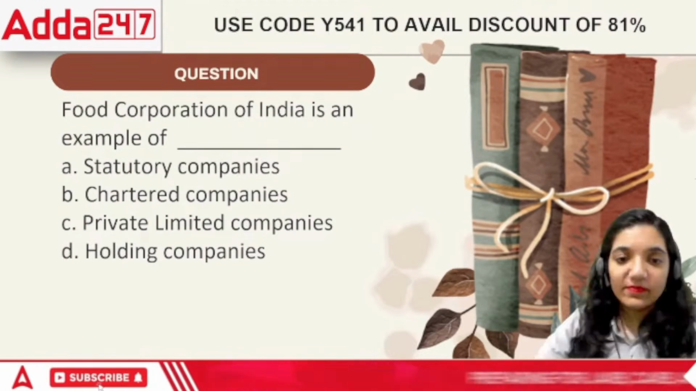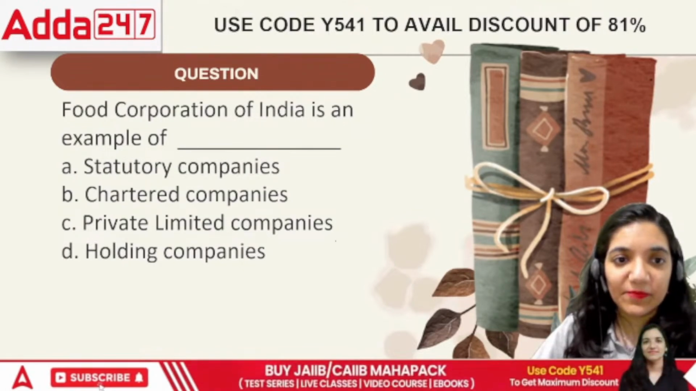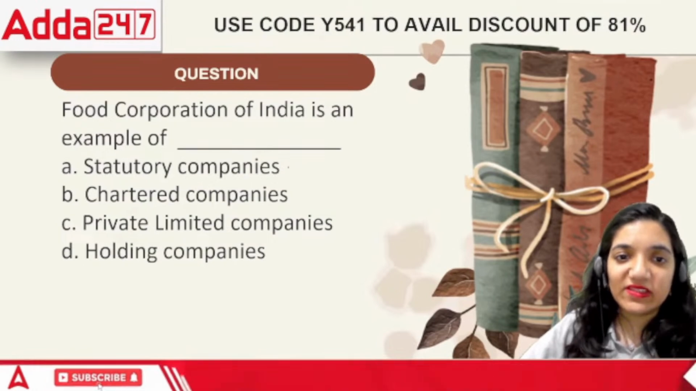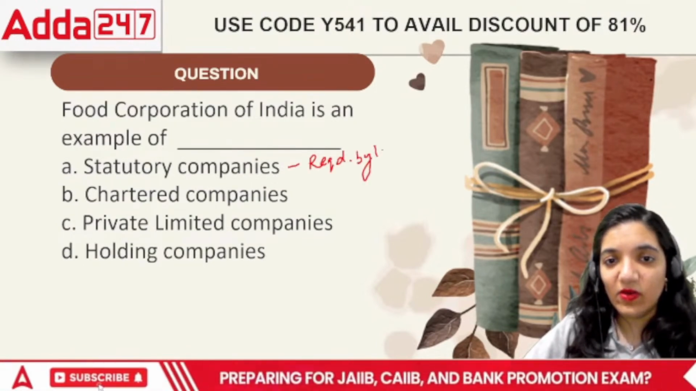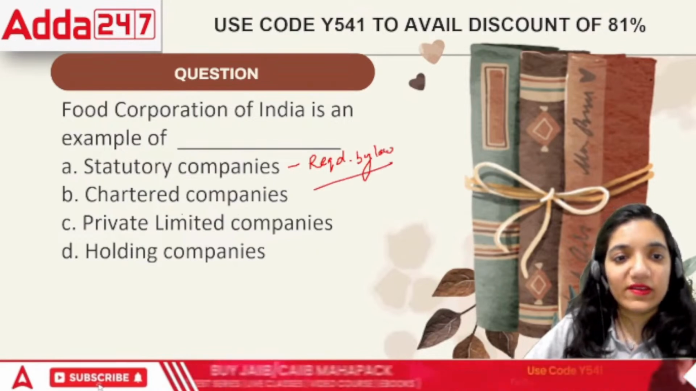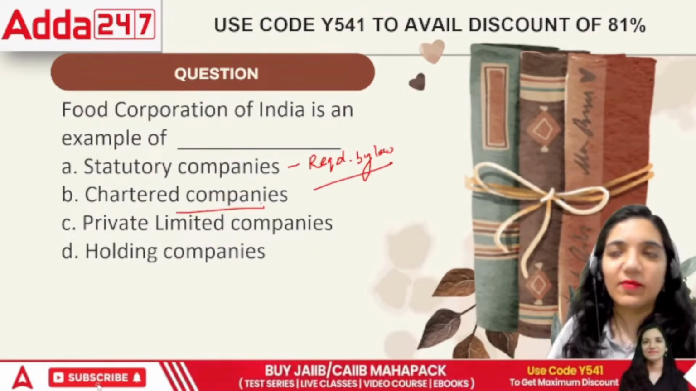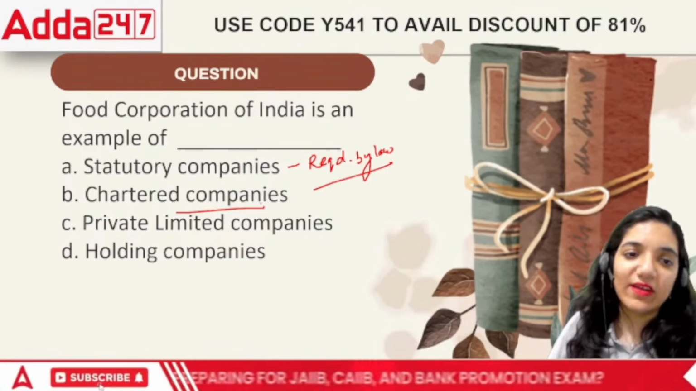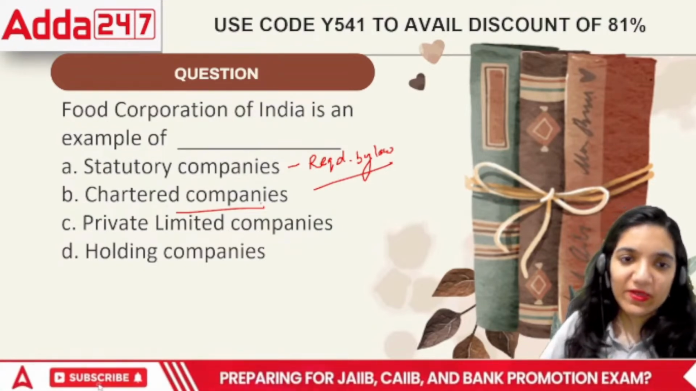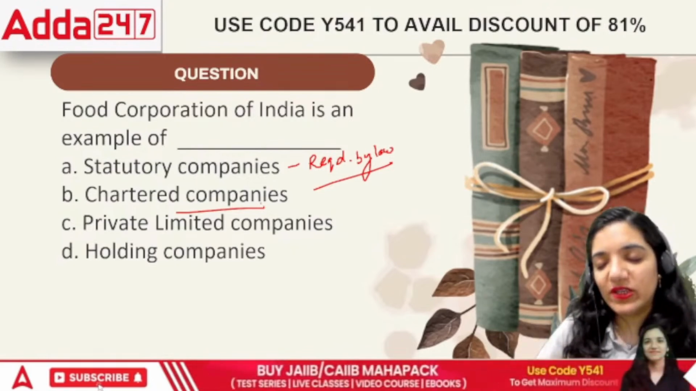What would be the correct answer, everyone? FCI is what exactly? It's a statutory company. That means it is required by law. Or is it a chartered company? Chartered companies are the companies which were made under the charter of the Queen. Private limited companies, holding company. Private company means any company which is not a public company.